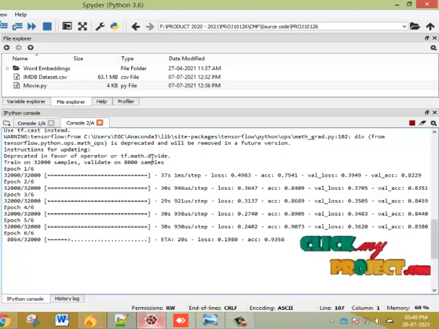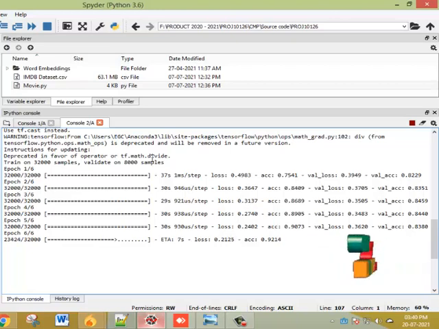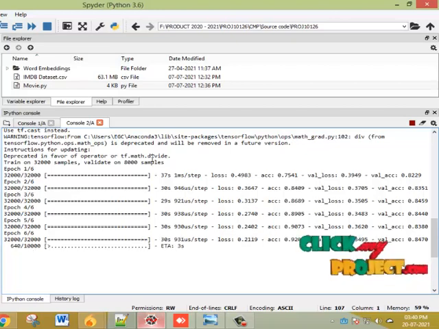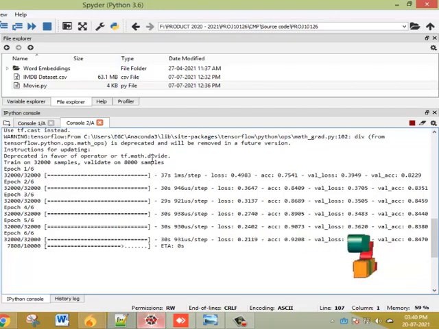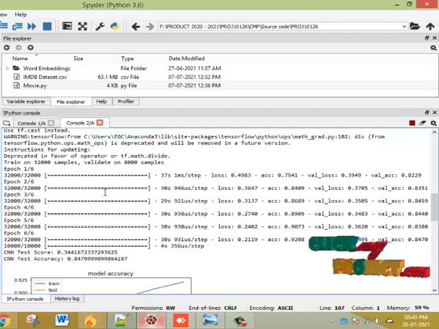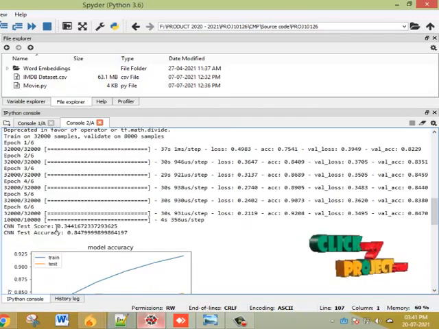Now the final approach is running. Our test CNN score is 0.3, that is the loss, and accuracy is 84 point something.